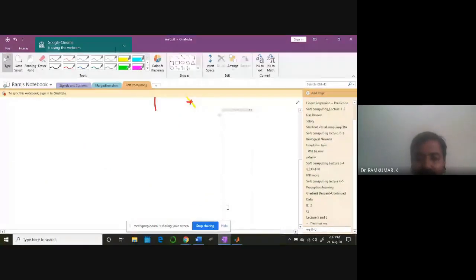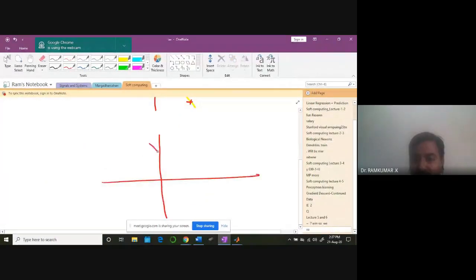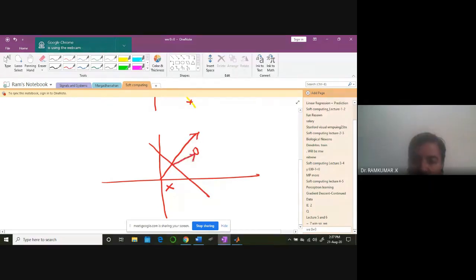Try to understand this clearly. For example, if I'm drawing a line like this, my positive point is here, and my negative point is here. If I draw this line, the weight vector will be pointing in this direction. You agree? Yes, sir. Then what is the angle of this weight vector?